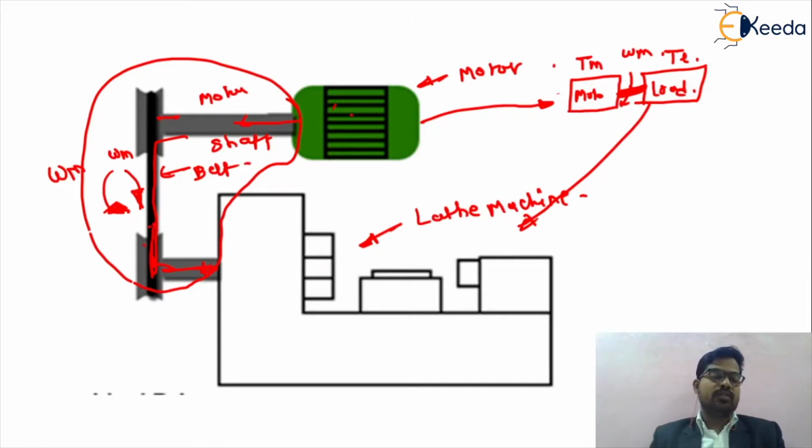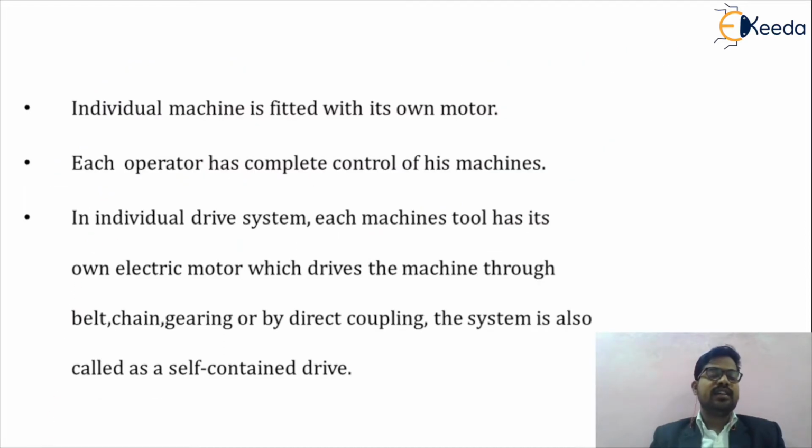Okay, so we can discuss again in detail the different things concerning the individual drive. Individual machines are fitted with their own motor, obviously. So each operator has complete control of his machine. In an individual drive system, each machine tool has its own electric motor.